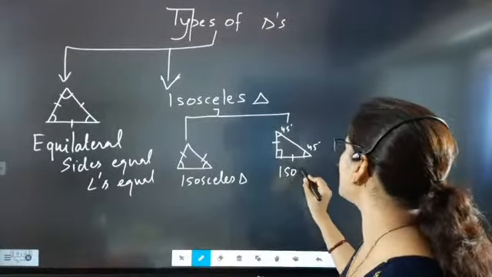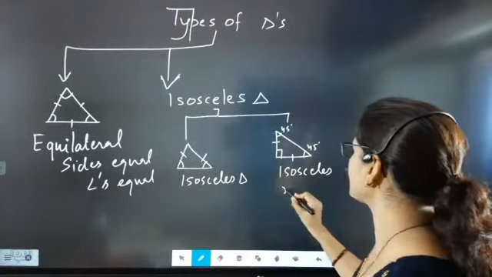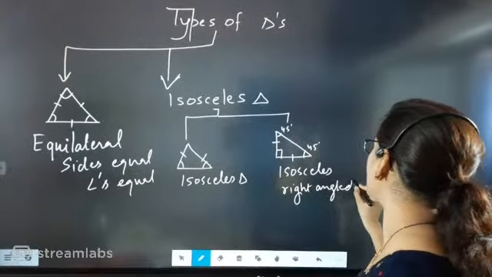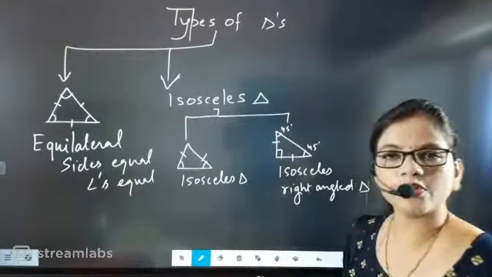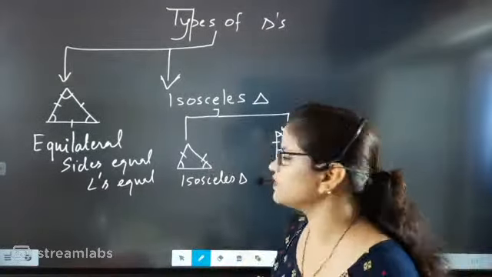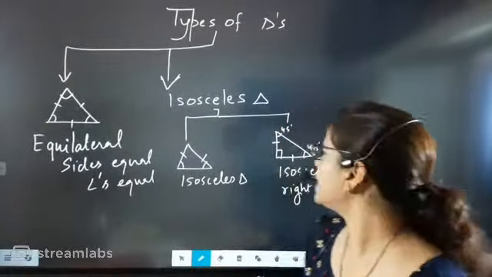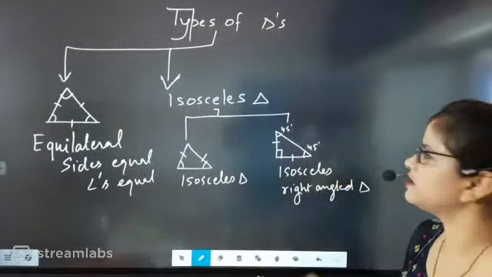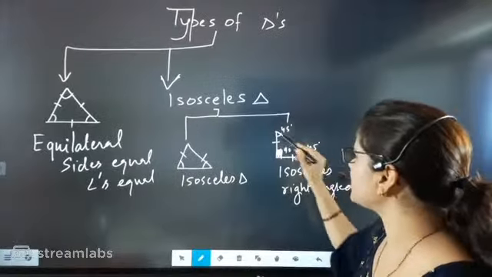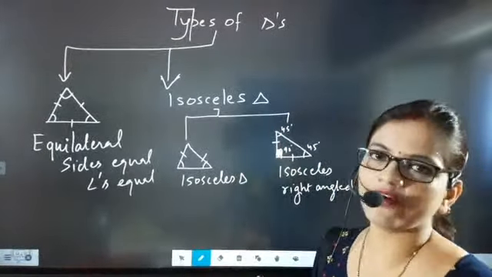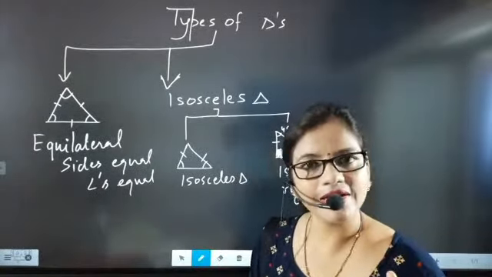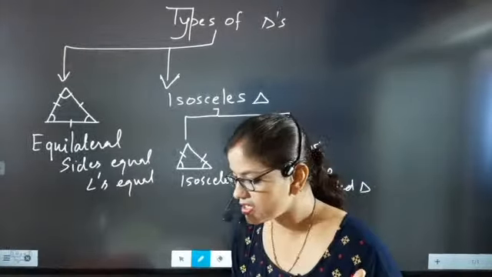What is it called? Isosceles right angle triangle. That means, beta, an isosceles triangle is of two types. One is a normal triangle where two sides are equal and the corresponding angles are equal. Another one is the isosceles right angle triangle. One angle will be 90 degrees and the respective two angles will be 45 and 45. We know that the sum of the three angles of a triangle is 180 degrees.